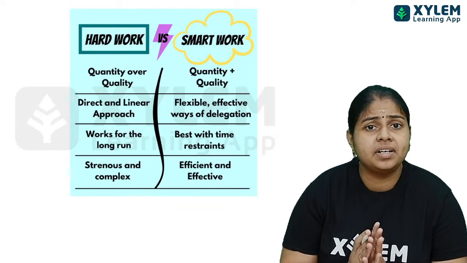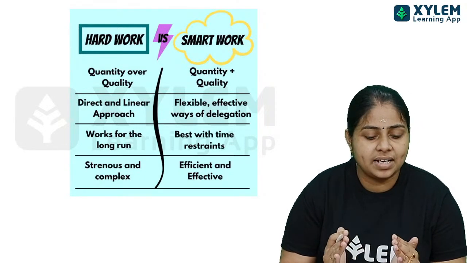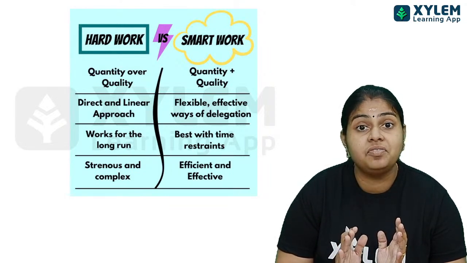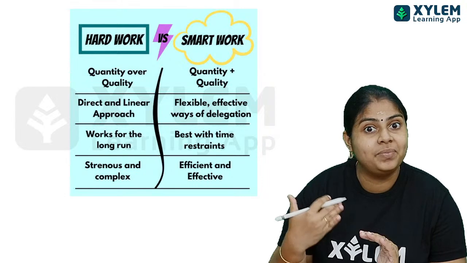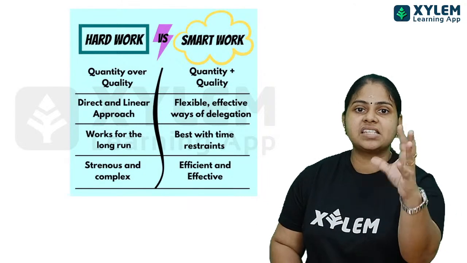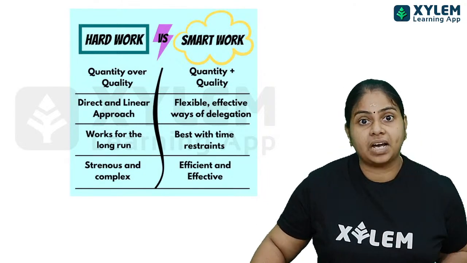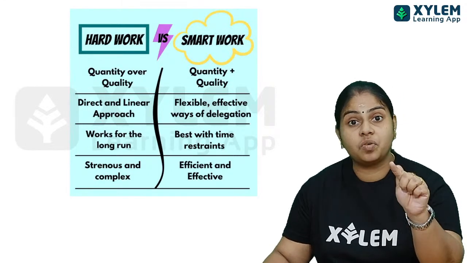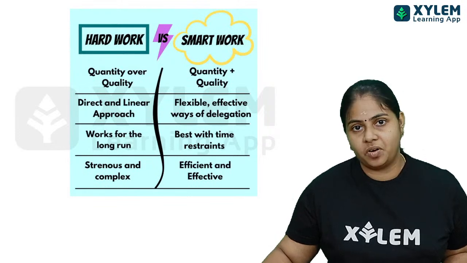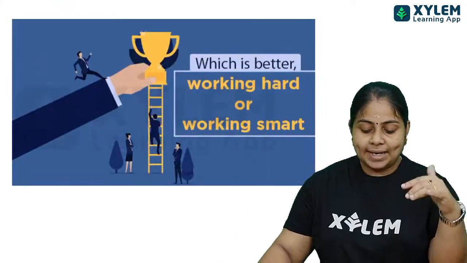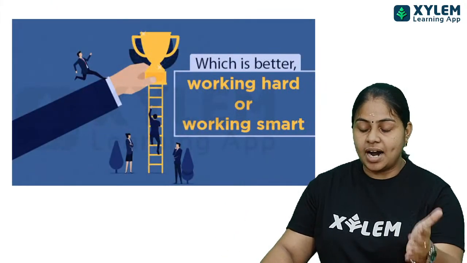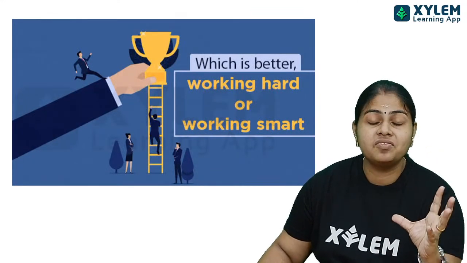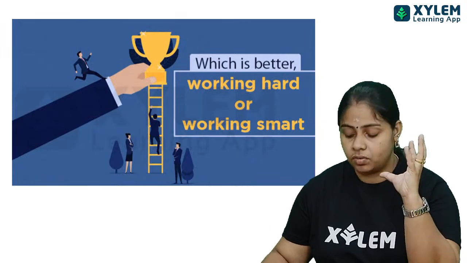നമുക്കിപ്പോൾ ടൈം എന്ന് പറഞ്ഞാൽ ടൈം കുറച്ചേ ഉള്ളൂ അല്ലേ. That is a very less amount of time we are having. So in that time itself we have to complete maximum. നമ്മുടെ maximum potential within a short period of time we have to achieve. That is what we have to aim at. Okay, which is better, working hard or working smart, that you have to choose. So the only thing we are going to choose is working smart.